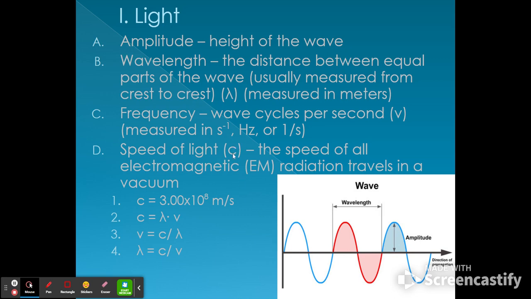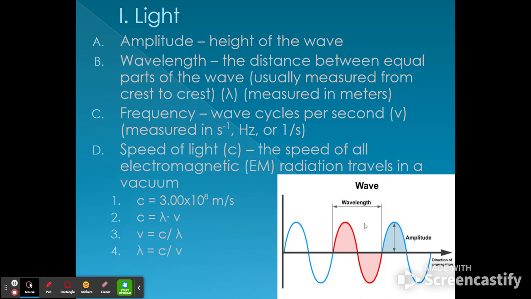Speed of light, c, yes, it's the c from E equals mc squared, is the speed of all electromagnetic radiation that travels in a vacuum. It's about 300 million meters per second, or 2.998 times 10 to the 8th meters per second. And then we have an equation that can work with it. The speed of light is equal to the wavelength times the frequency.